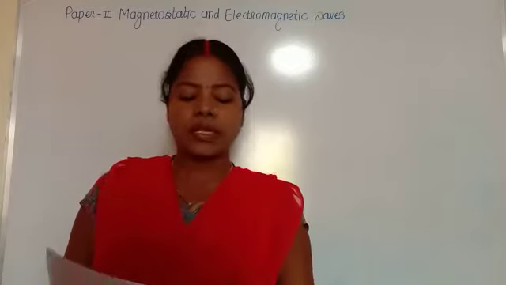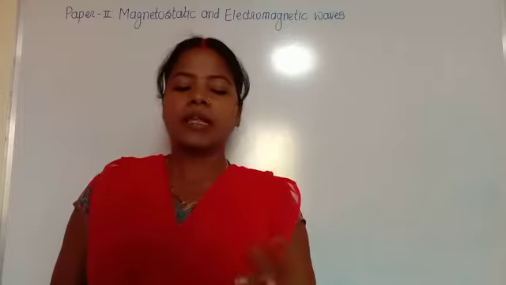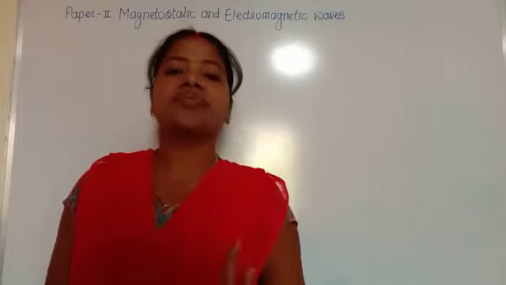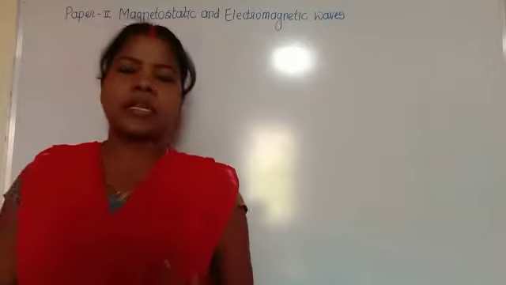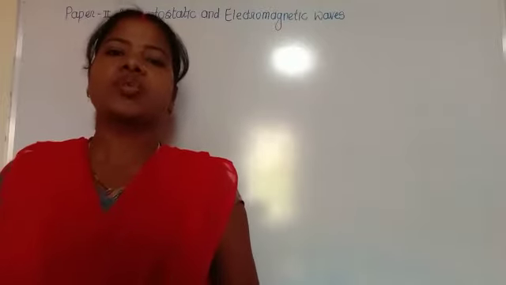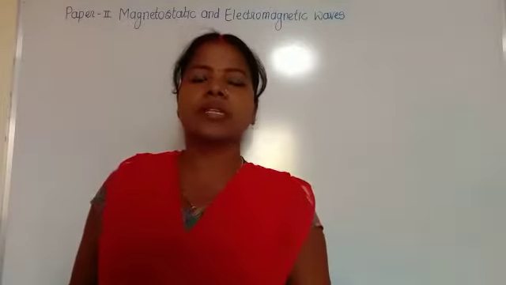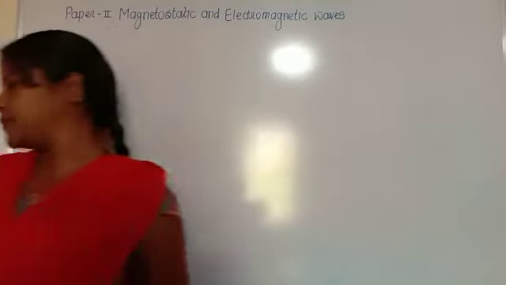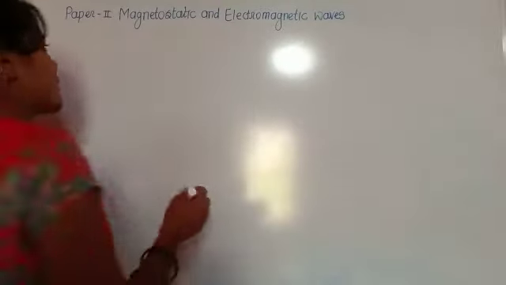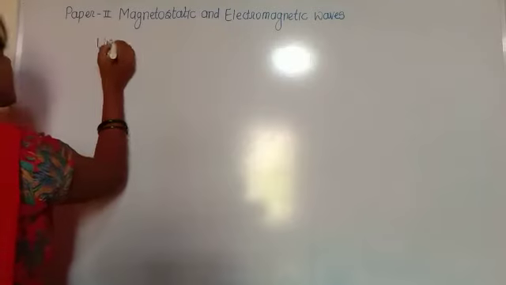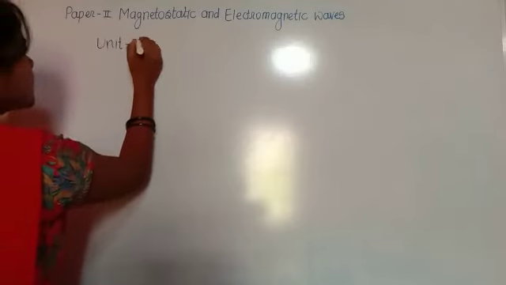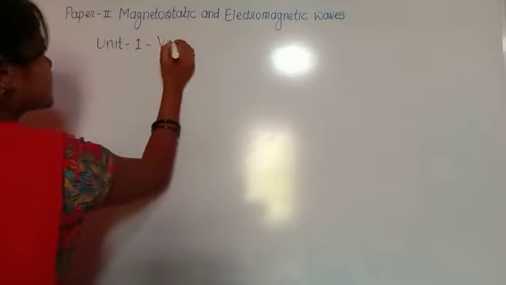Out of those 4 units, the last unit, unit 4, steady electric current, will be taken by Mohorkar sir. In that paper, first we will take the first unit, that is vector analysis. So that's why we are starting unit first of paper first, that is vector analysis.